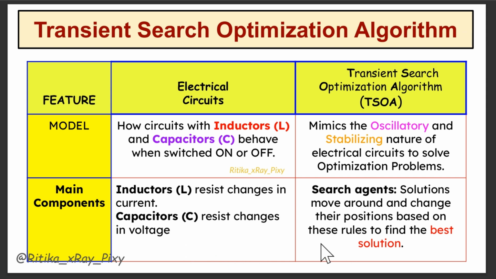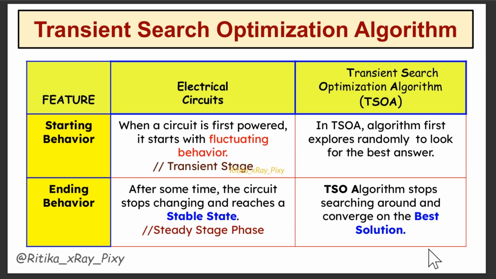Same in this algorithm, we have search agents, that is our solutions. Our search agents will move around and change their position based on these rules to find the best solution. Their positions evolve based on transient-like behavior modeled from the circuit equations. Next we have starting behavior. In electrical circuits, when a circuit is first powered, it starts with fluctuating behavior and does not immediately stabilize.